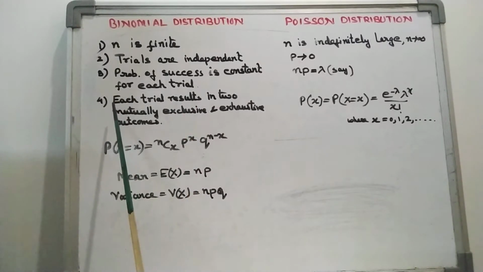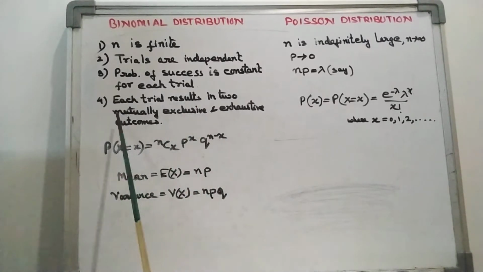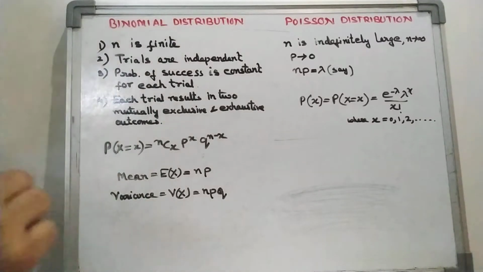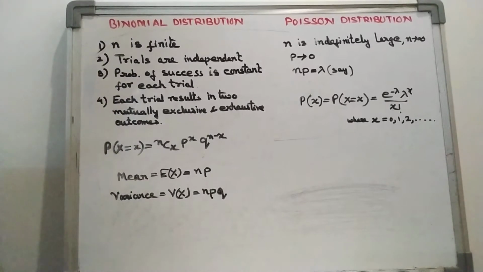And the fourth one is that each trial results in two mutually exclusive and exhaustive outcomes. Mutually exclusive means either this or that, that means either success or failure. So if we take the union of those two outcomes, we will get S. And the probability mass function is denoted in this way: P of X equal to small x is nCx, P raised to the power x, Q raised to the power n minus x.